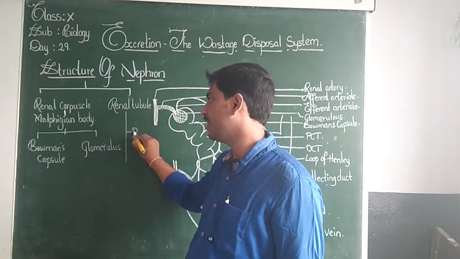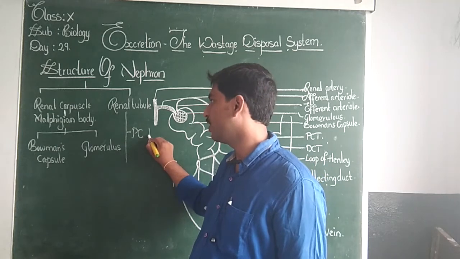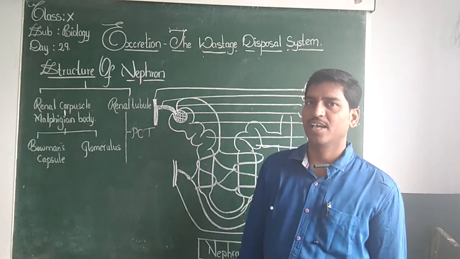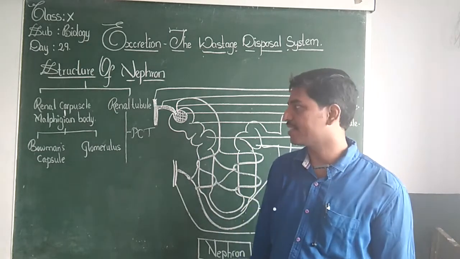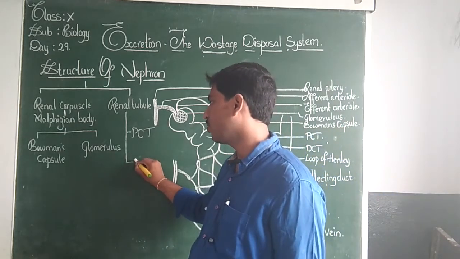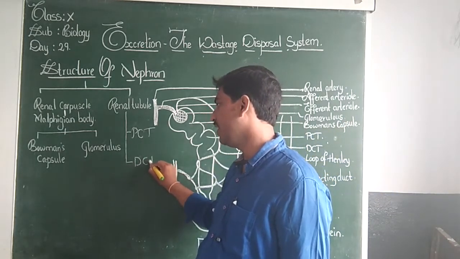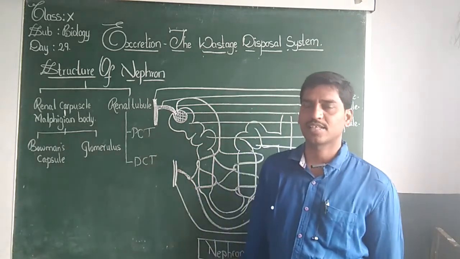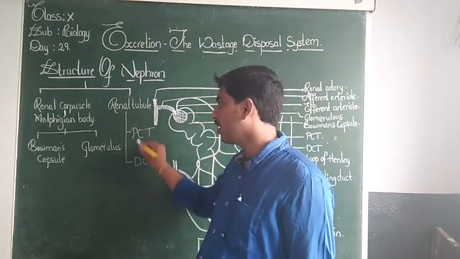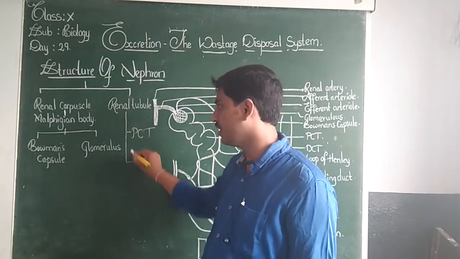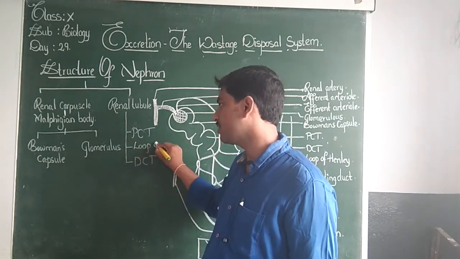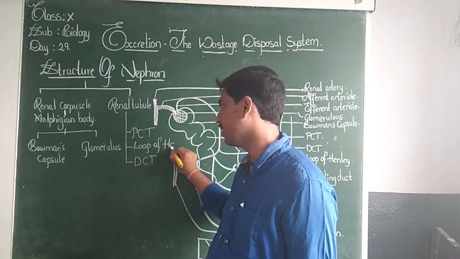The renal tubule is made up of the proximal convoluted tubule. We denote it as PCT: P stands for proximal, C stands for convoluted, T stands for tubule. Next we have the DCT: D is distal, C is convoluted, T is tubule, the distal convoluted tubule. This PCT and DCT are joined by a loop, which is called the loop of Henle.